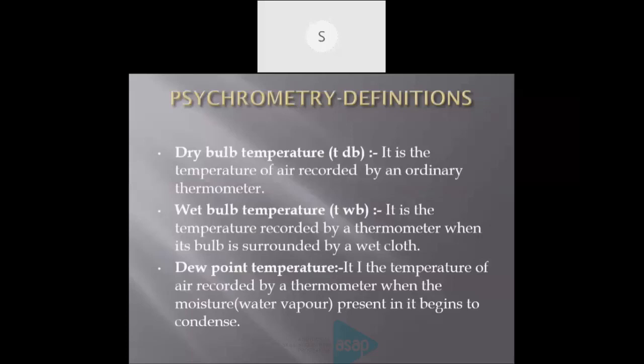Next is dew point temperature. It is the temperature of air recorded by a thermometer when the moisture present in it begins to condense. It is the point where the moisture begins to condense in saturated air. That temperature is called dew point temperature, or when the dew starts to form, it is called dew point temperature.